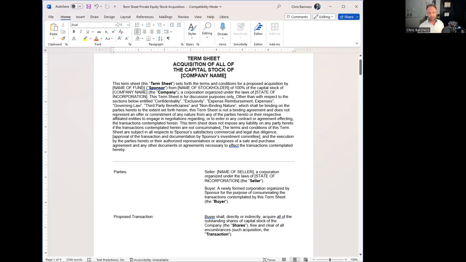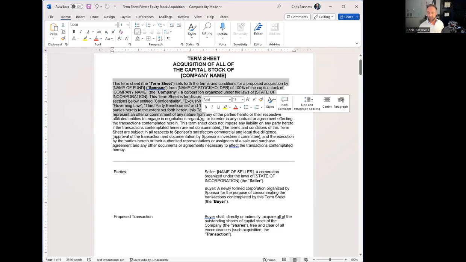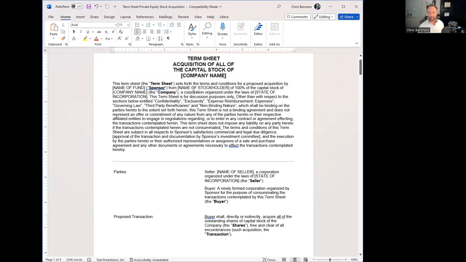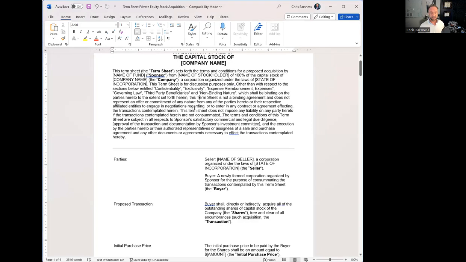So usually there's an introductory paragraph saying who the people are that are buying it, what the company is. And in this one, it says other than confidentiality, exclusivity, expenses, governing law, third party, and non-binding nature, everything else is not binding except for those specific sections. And we'll walk through those.